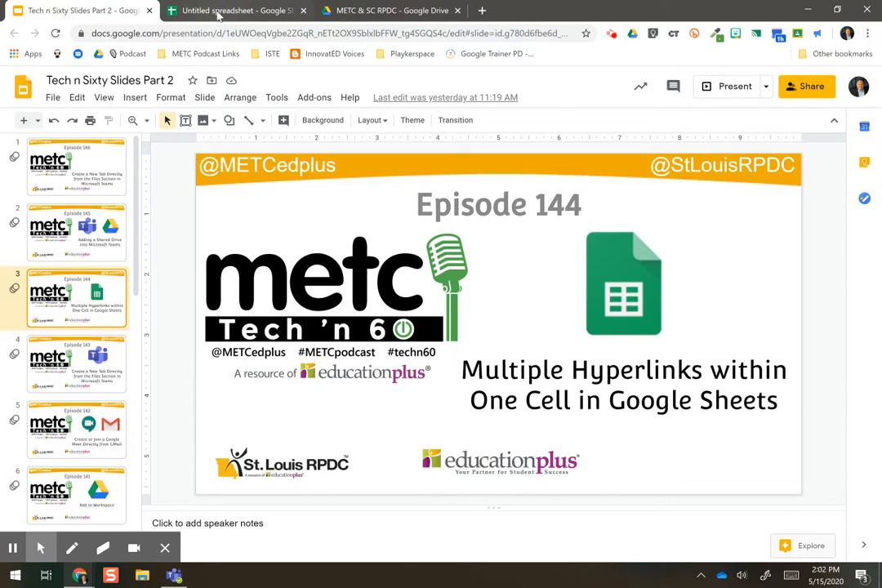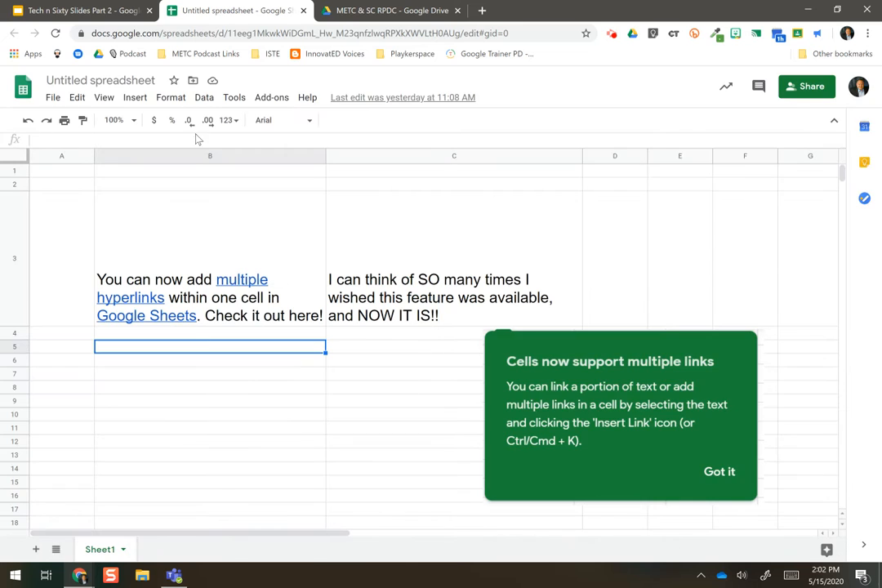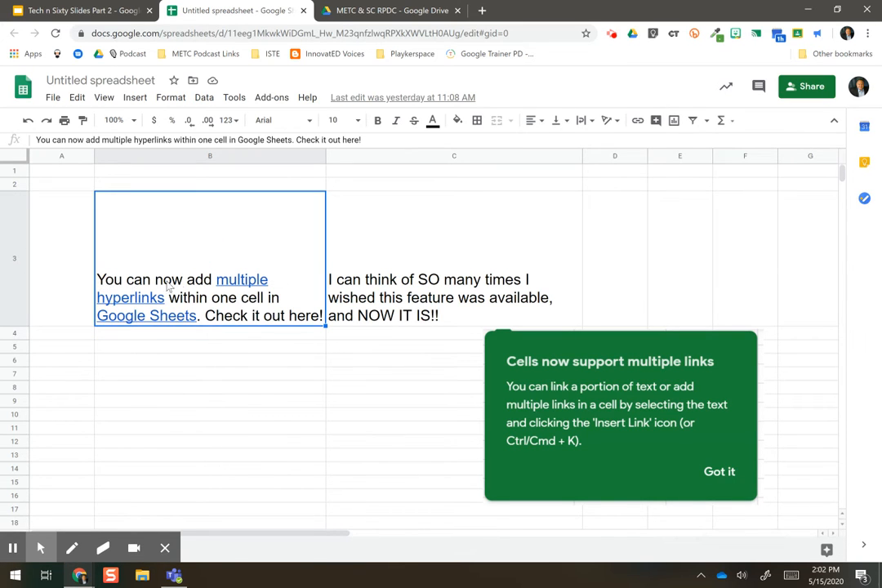So, I've got the spreadsheet over here and I've got my cell here, and you can see that in this cell I've got some text, and I highlighted that text and I inserted hyperlinks right here. And when it's available for you and you double click on any cell, the first time you do that, you're going to get this notification letting you know it's available for your domain. Pretty exciting that you can do that.